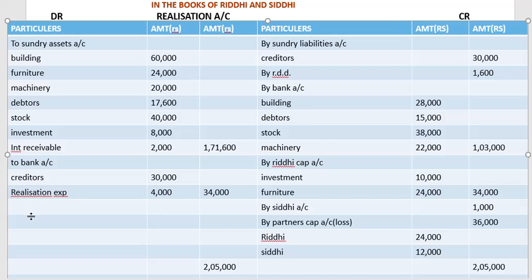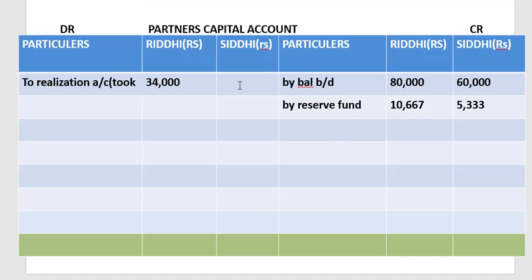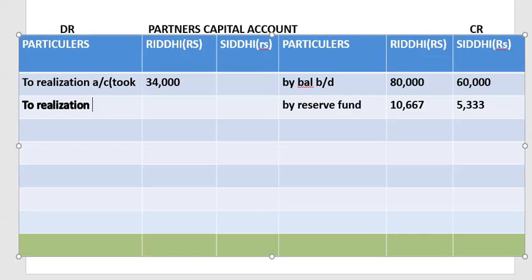Okay, we are going to transfer it to their partners capital account to realization account loss. 24,000 and 12,000. Now we are going to close these accounts.